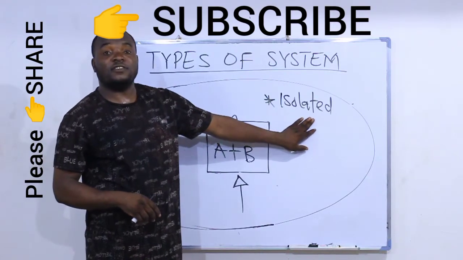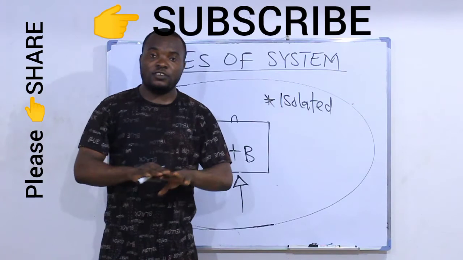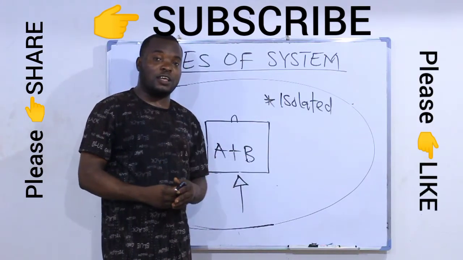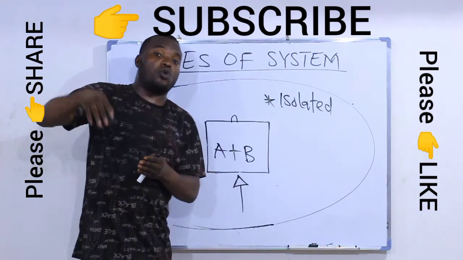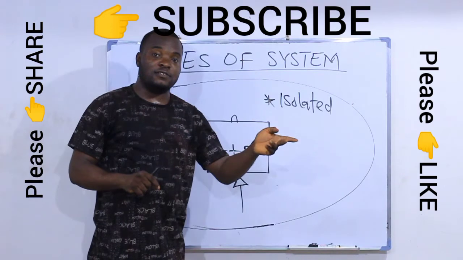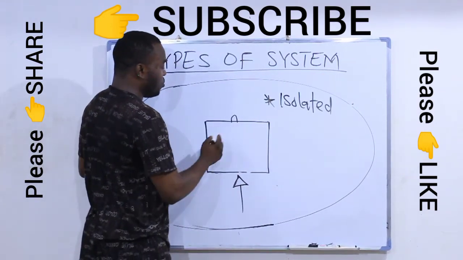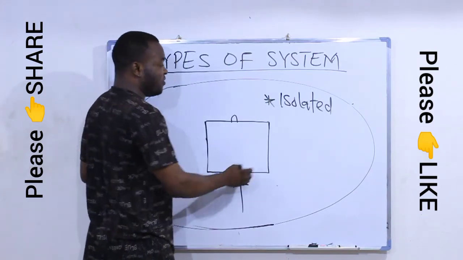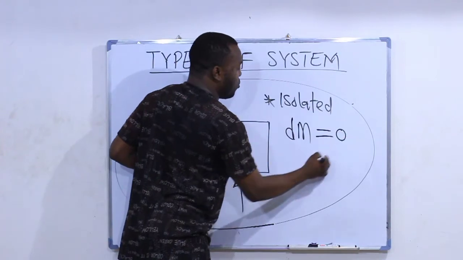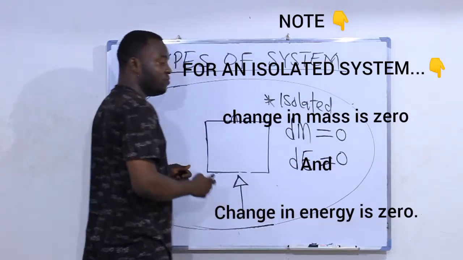But in an isolated system, exchange of matter is not allowed, exchange of heat is not allowed. Now, we can also define an isolated system as a type of closed system that does not allow passage of either heat or mass. So for an isolated system, change in mass is equal to 0, and change in heat is also equal to 0.